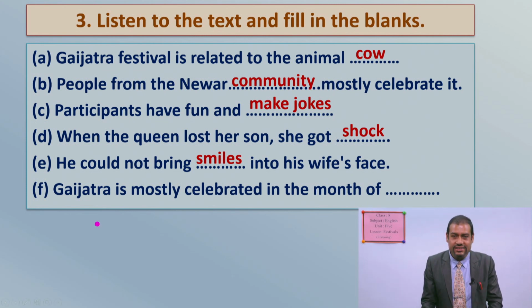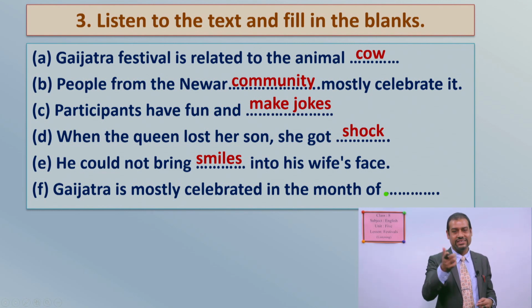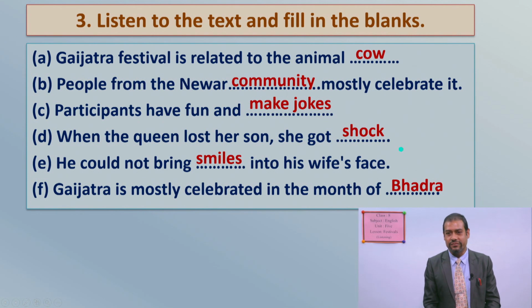Now the last word you have to supply is in the last sentence, that is number F. Gaijatra is mostly celebrated in the month of, very easy, because only one name of a month is said in the audio, and that is without any doubt, yes, Bhadra. These are the correct answers for these fill in the blanks. Okay. Now, after this, dear students, I would like to give you a home assignment, your homework.